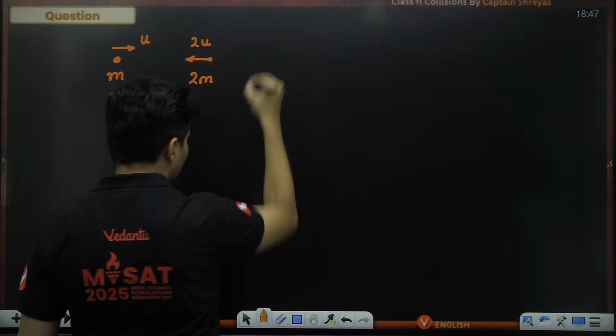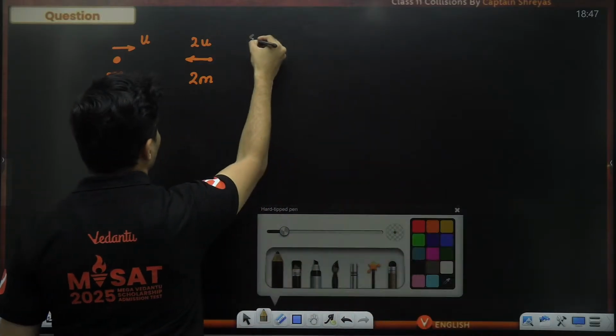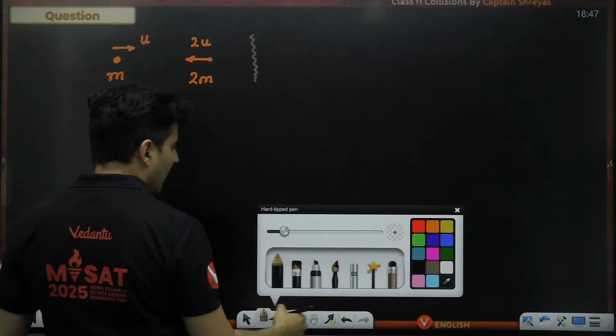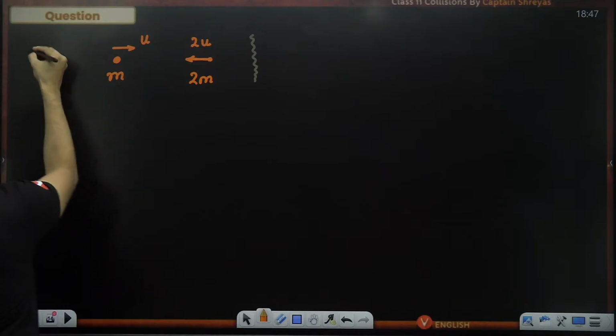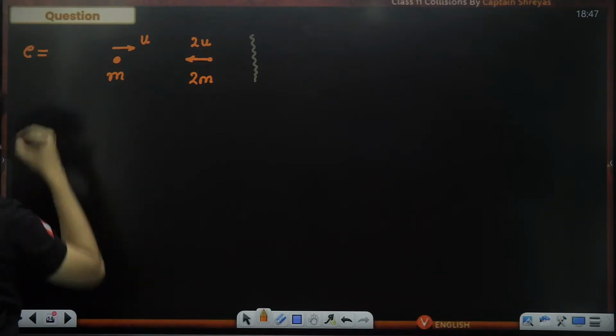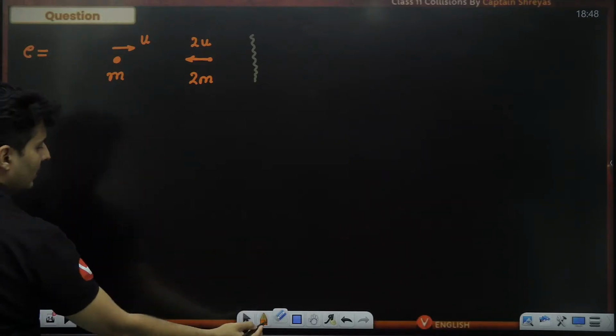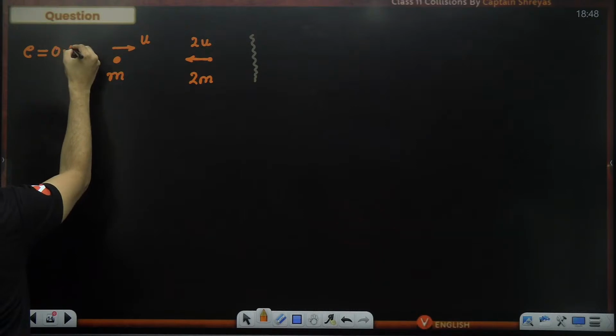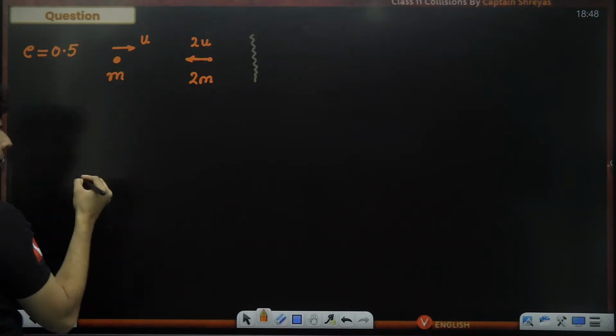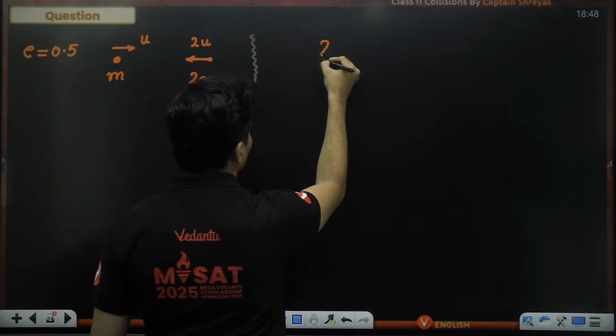This is all before the collision, and it is also given that the value of E is 0.5.